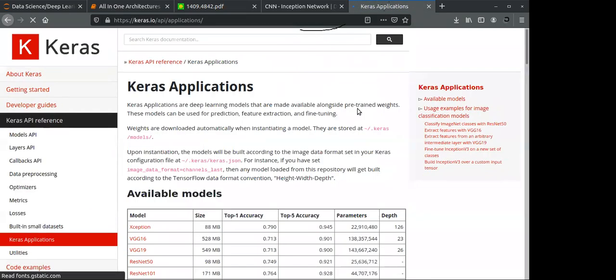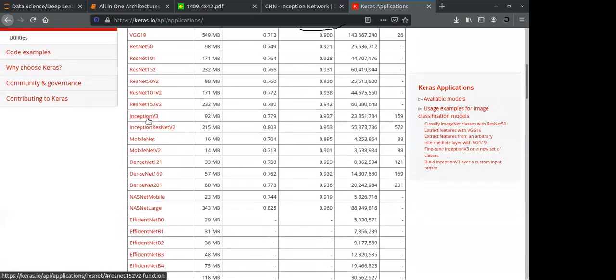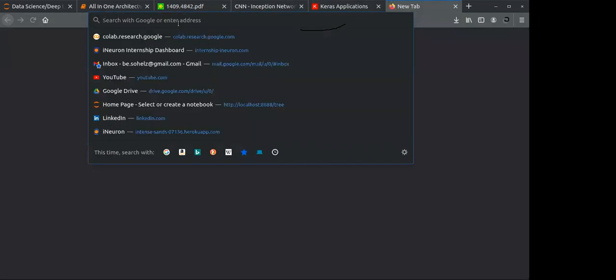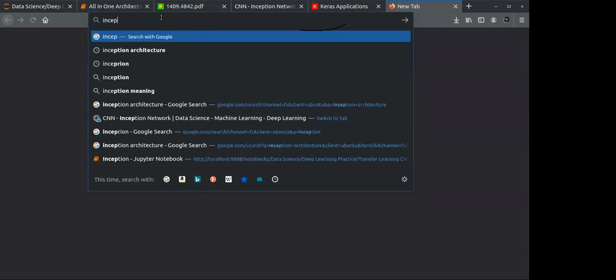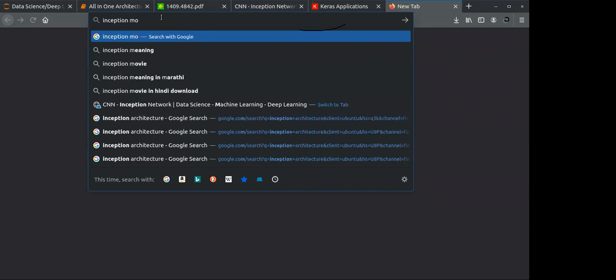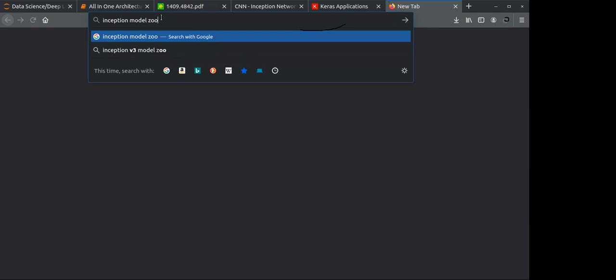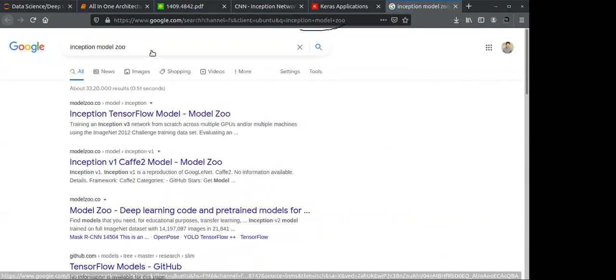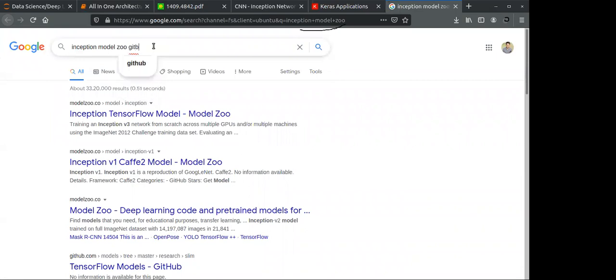you will see that inception net has two models over here, Inception V3 and Inception ResNet V2. It has only two models here because these models are more popular. But if I go to one more site, I will search for Inception model zoo, GitHub.